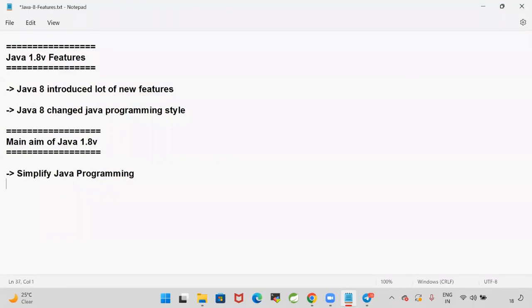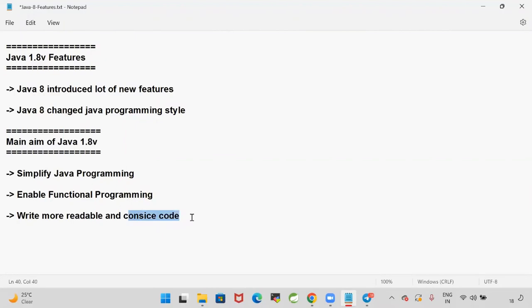And the second one is to enable functional programming. Earlier, this concept was not available in Java. For the first time, with Java 1.8, functional programming support got introduced. Then, to write more readable and concise code. Readable, concise code means fewer lines of code to do more work.